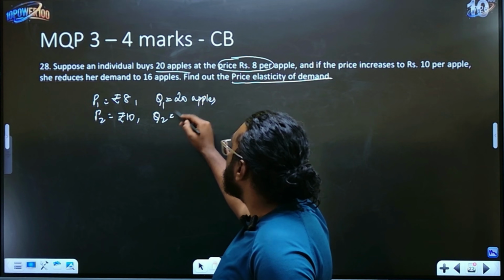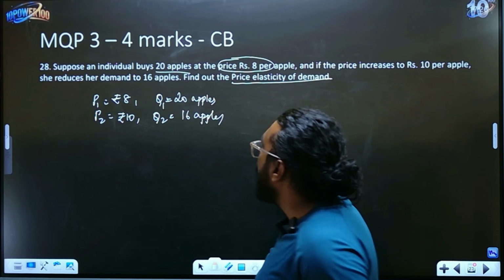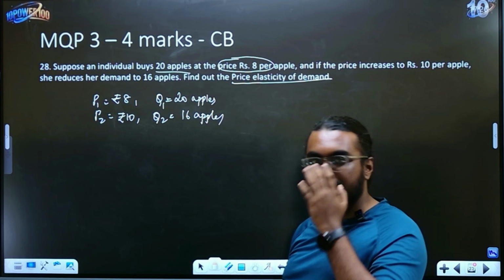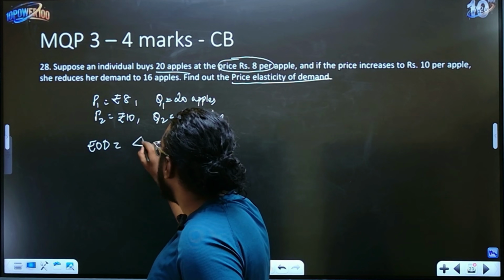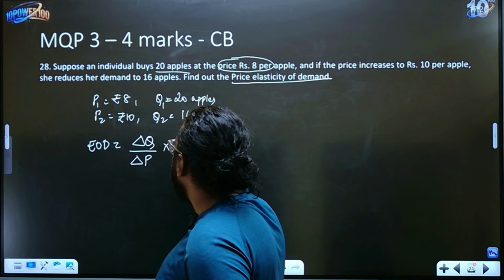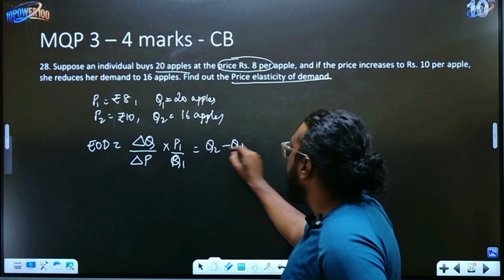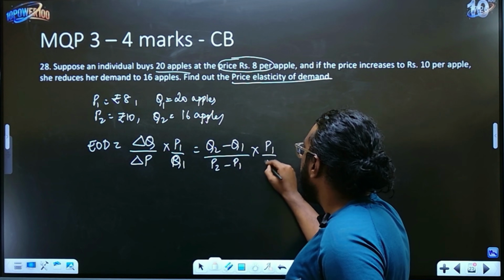She reduces her demand to 16 apples. So that is your new quantity. Once you have written the quantity and price, the formula remains the same. Elasticity of demand is equal to change in quantity by change in price into original price by original quantity.